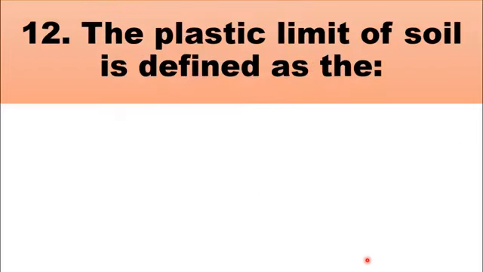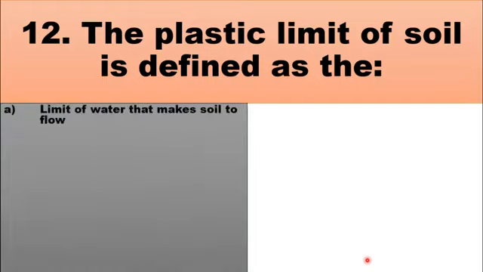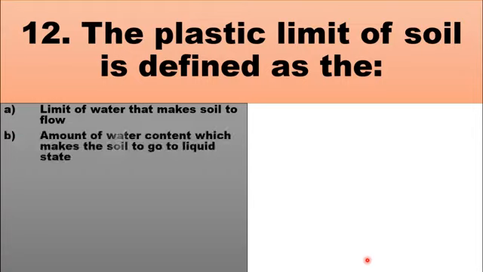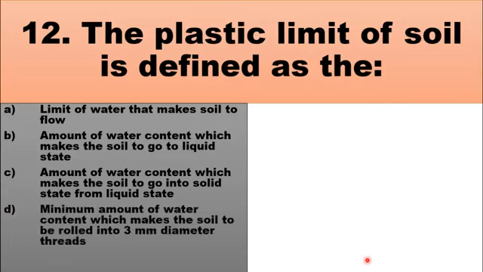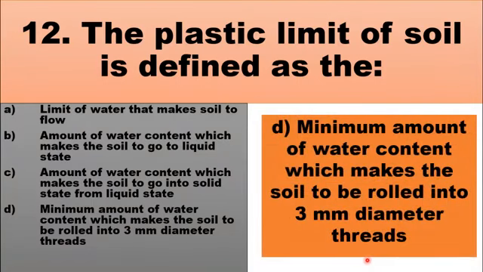MCQs number 12 is the plastic limit of soil is defined as. The choices are limit of water that makes soil to flow, amount of water content which make the soil to go to the liquid state, C. amount of water content which make the soil to go into solid state from liquid state, D. minimum amount of water content which make the soil to be rolled in 3 mm diameter threads. So the right choice for this question is D, because the plastic limit of soil can be defined as minimum amount of water content which make the soil to be rolled into 3 mm diameter threads.